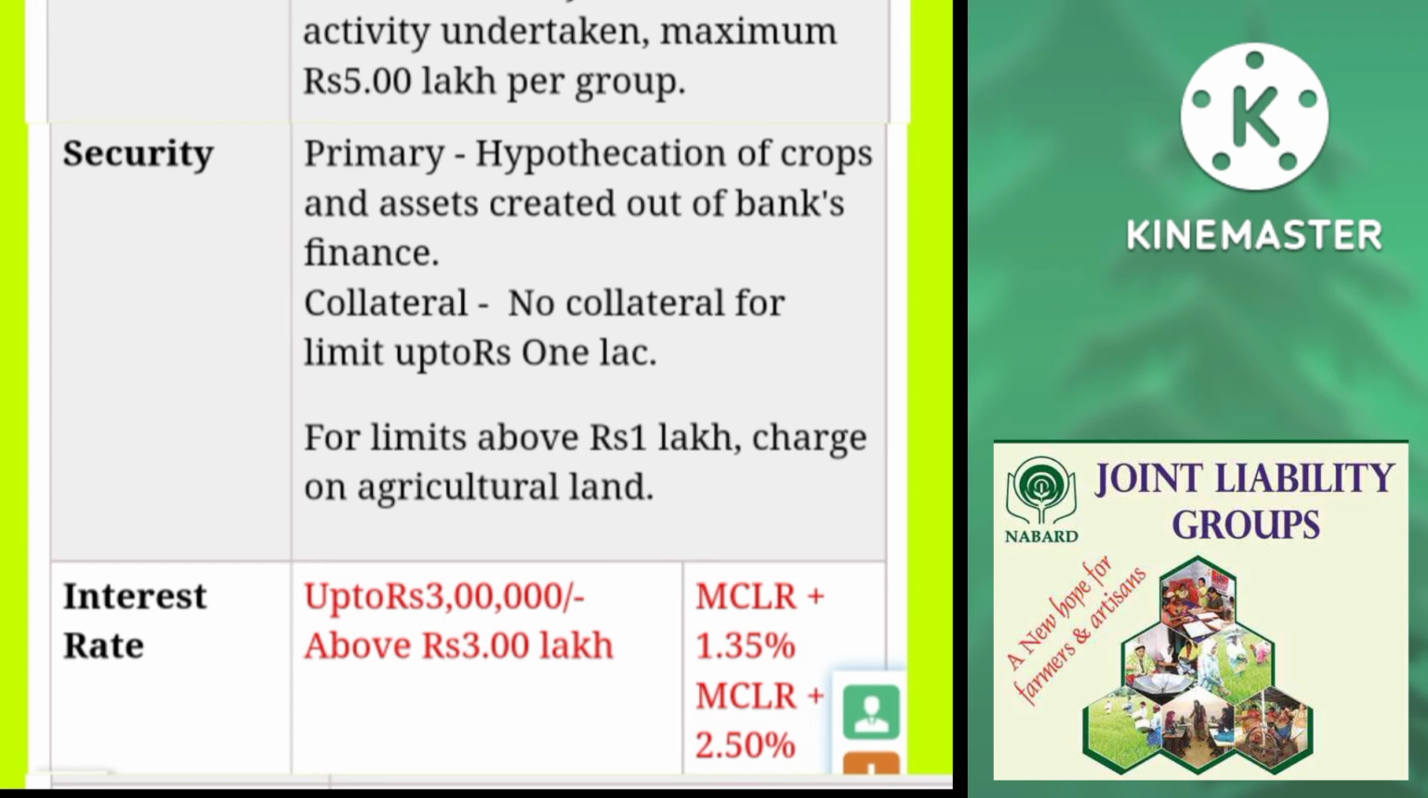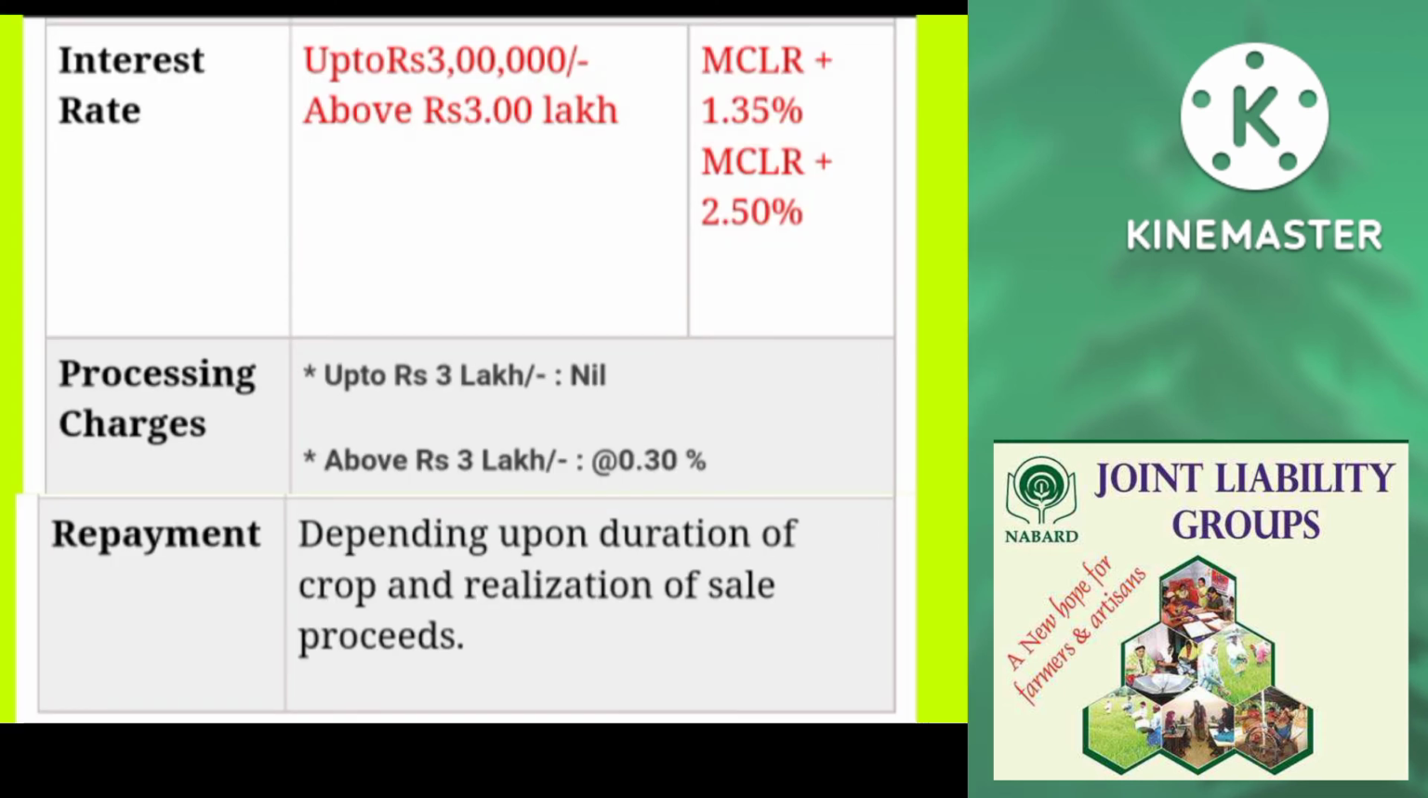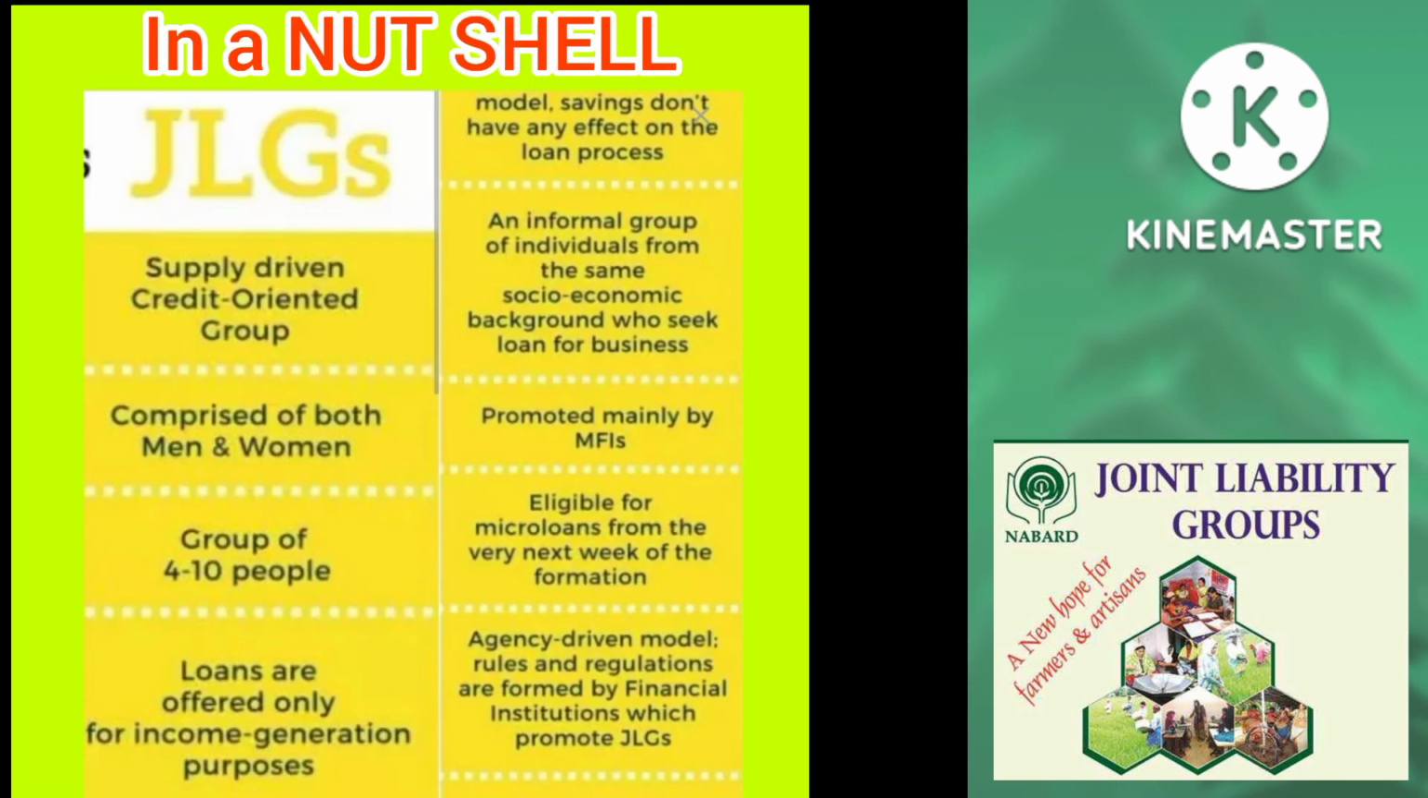Interest rate up to 3 lakhs, MCLR plus 1.35%. Above 3 lakhs, MCLR plus 2.50%. Then processing charges up to 3 lakhs nil. Above 3 lakhs it's at the rate of 0.30% as I told before. Repayment depends upon duration of crop and realization of sale proceeds.